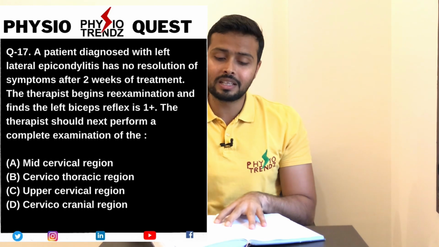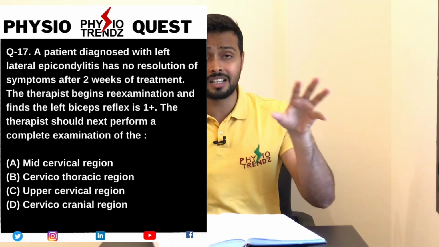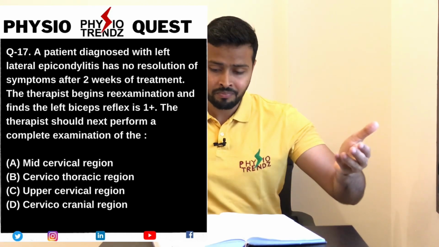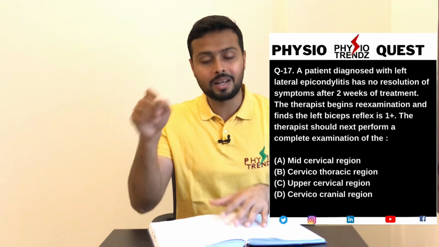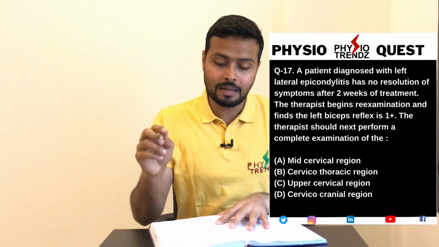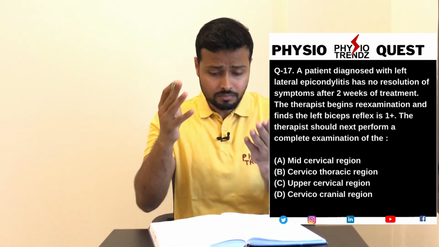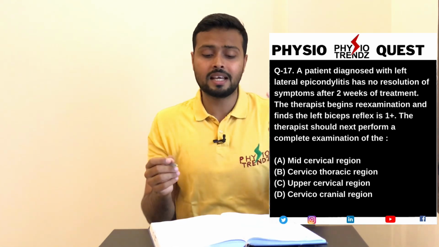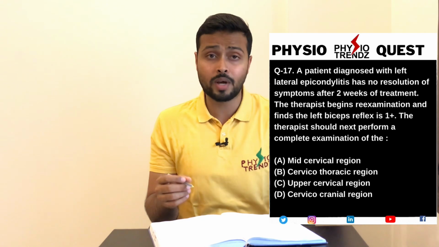Moving forward, the next question asked this week was question number 17, which says that a patient diagnosed with left lateral epicondylitis has no resolution of symptoms after 2 weeks. So 2 weeks of treatment has been given, but still there is no pain relief. The therapist begins re-examination and finds the left biceps reflex is 1+. To complete the examination, what should the therapist do next? Option A is mid cervical region examination, option B is cervicothoracic region, option C is upper cervical region, and option D is cervicocranial region.